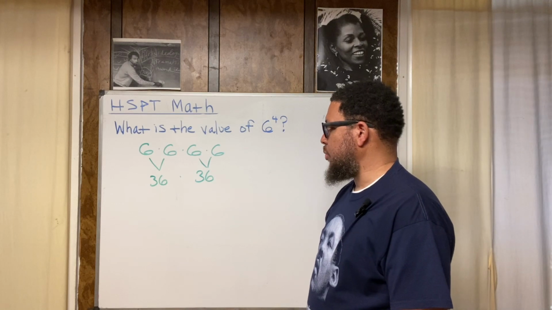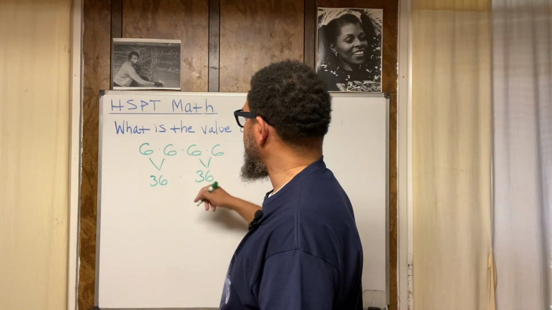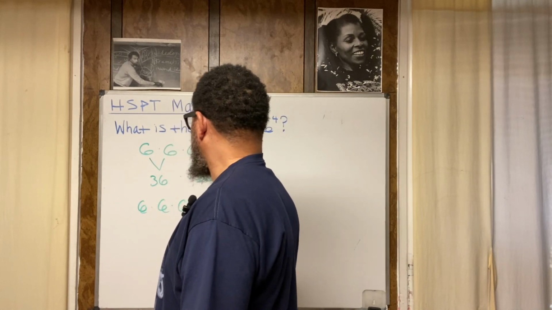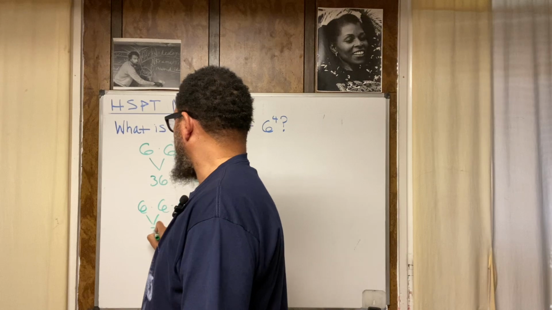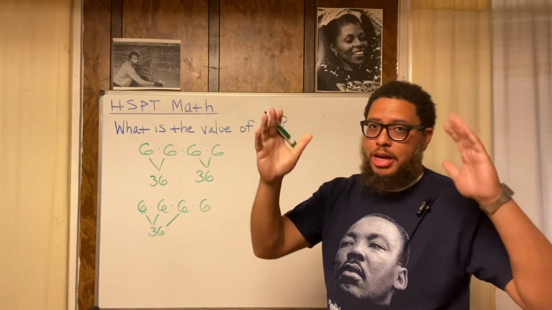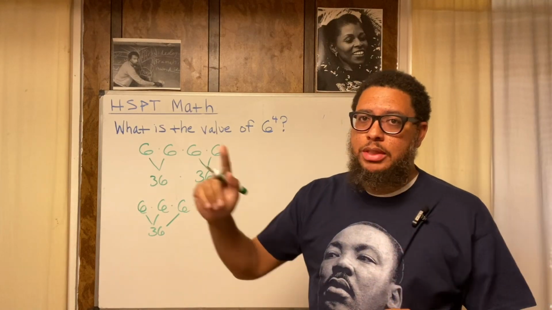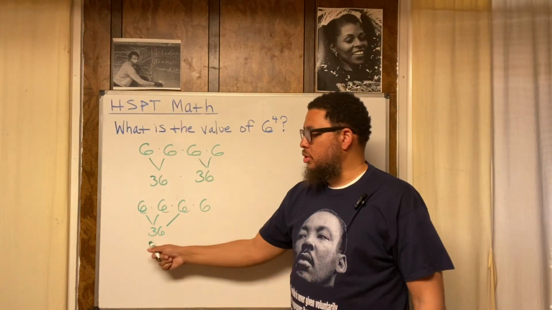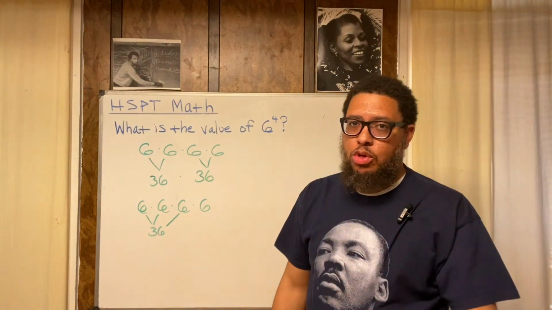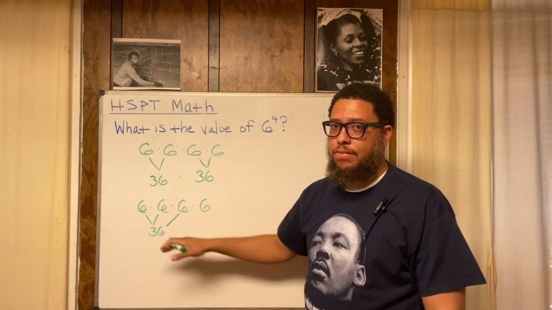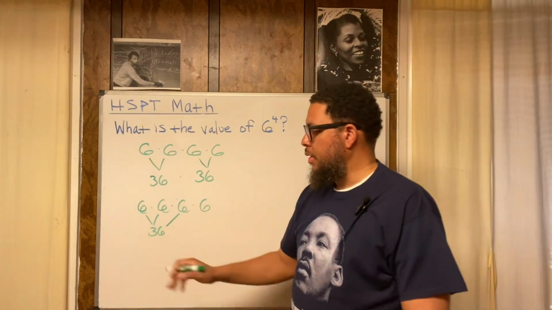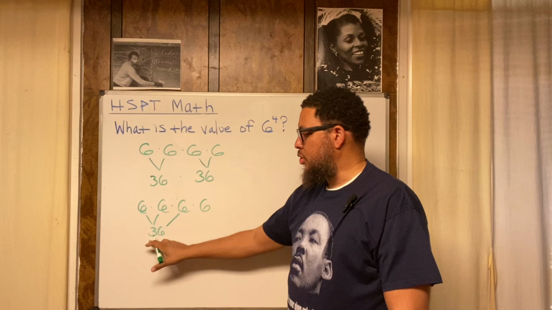Or what I might do is this. Let's write this over again: 6 times 6 times 6 times 6. I might do 6 times 6 and get 36, and then 36 times 6. Now, 36 times 6, I use a mental math strategy. Whenever I multiply a 2-digit number by a 1-digit number, I decompose the 2-digit number, break it down into a number that ends in 0 and whatever's left over. So in this case, I'd have 30 and 6. I'm going to break it down into the biggest number that ends in 0, so I'm not going to use 20 or 10.